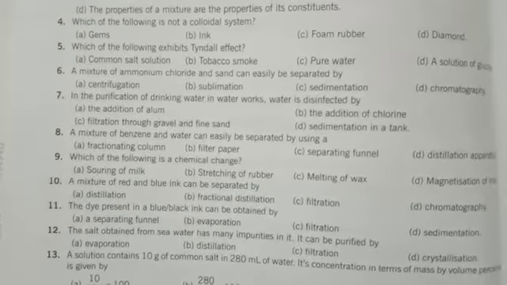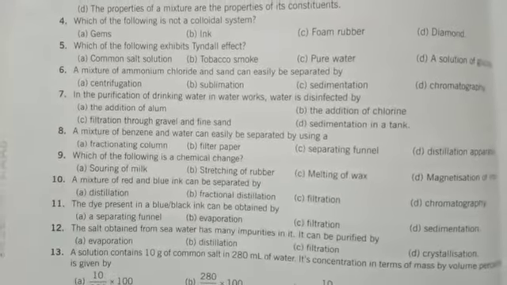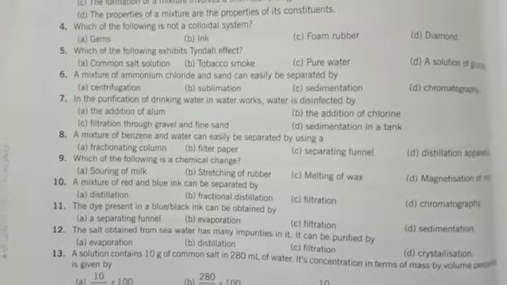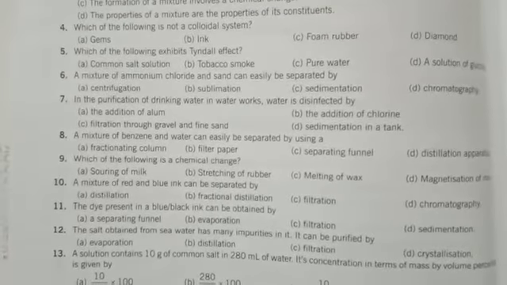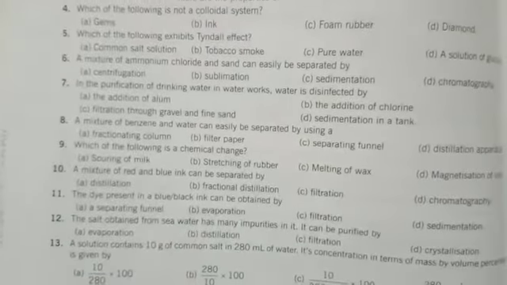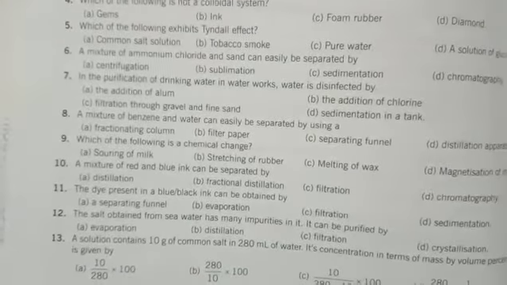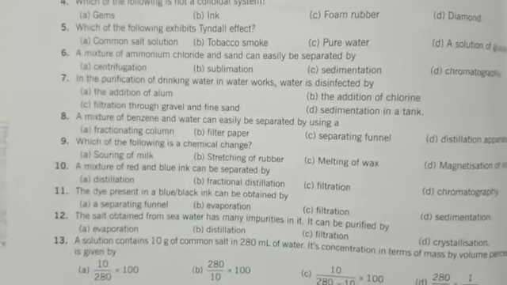9. Which of the following is a chemical change? Here are 4 options. The question is, which of the following is a chemical change? So answer A is the correct one, souring of milk.